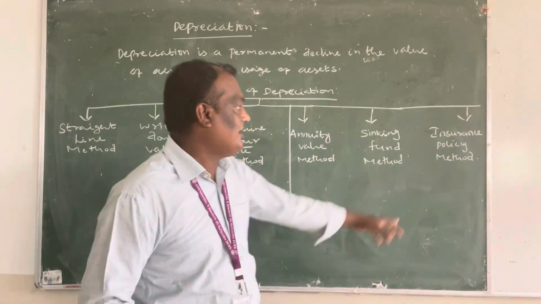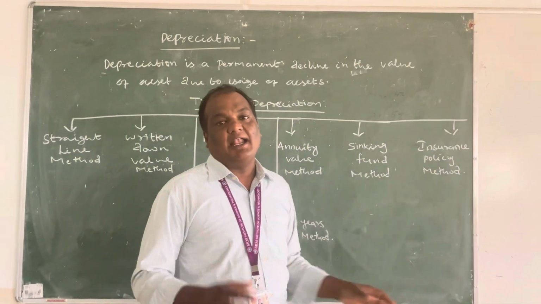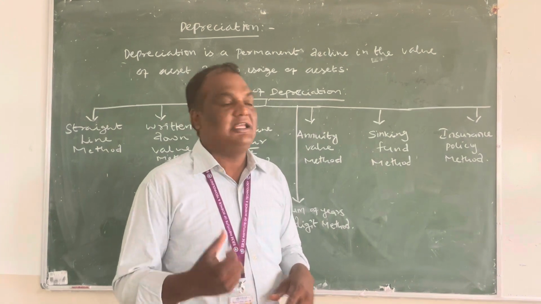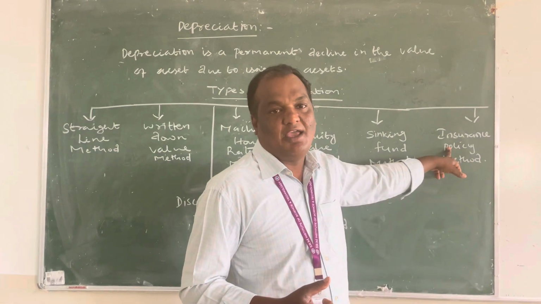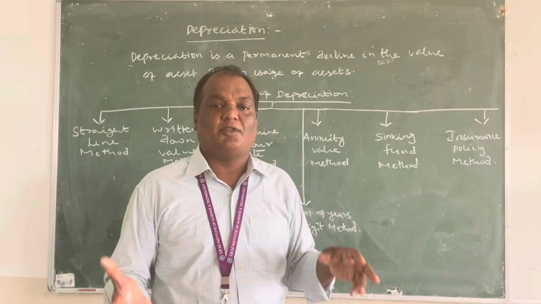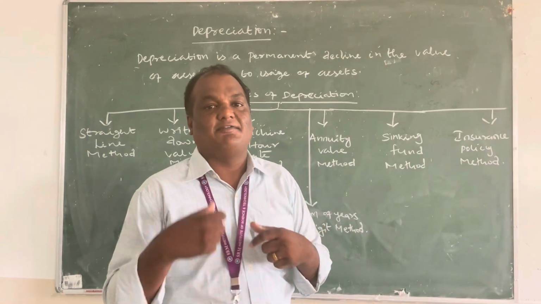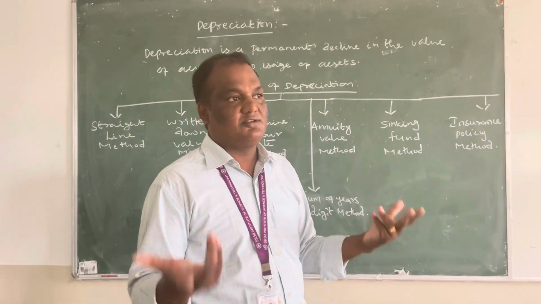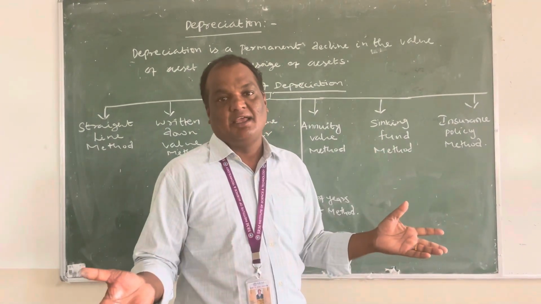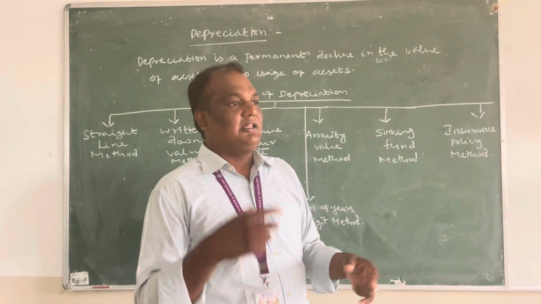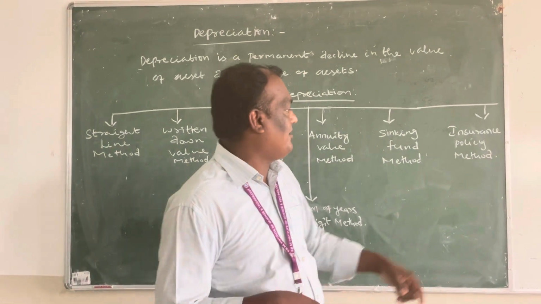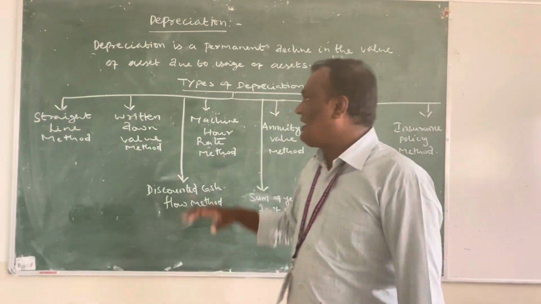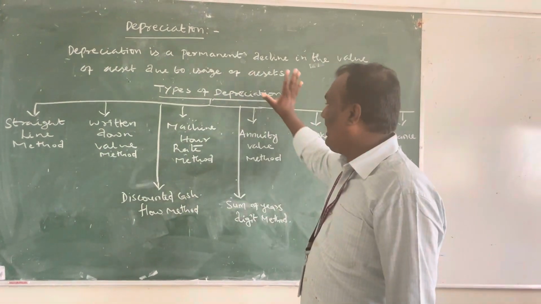And finally, the insurance policy method. Under this method, depreciation is claimed based on the insurance value. Every machine is insured, and when the machinery becomes obsolete and is no longer of use, the money is claimed from the insurance company. So these are the methods used in depreciation.